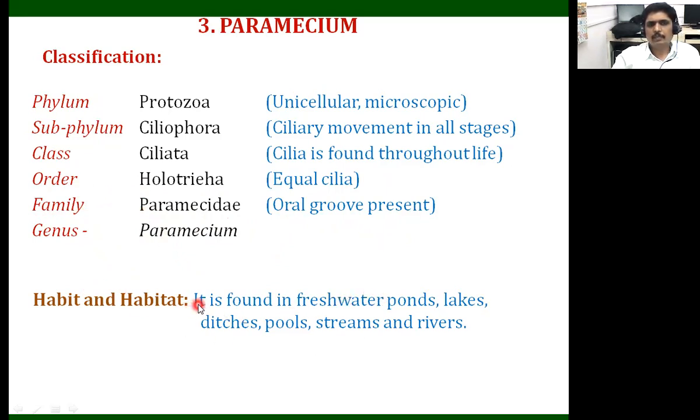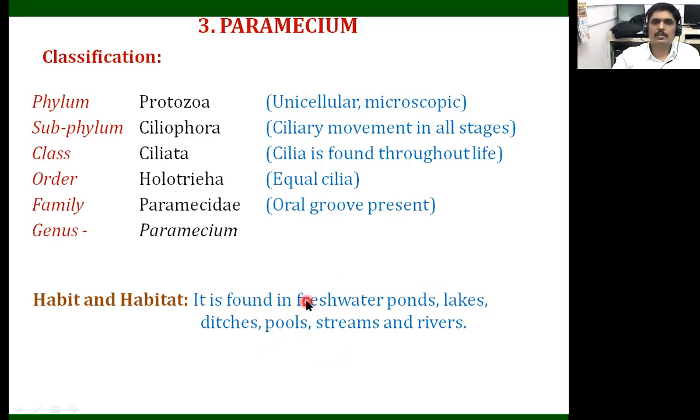Next, the habit and habitat of Paramecium. Paramecium are found in freshwater bodies, particularly where there is rich decaying organic matter. In the rainy seasons we observe them in ditches, pools, streams, rivers, ponds and lakes. They are found only in freshwater bodies, not in marine water.